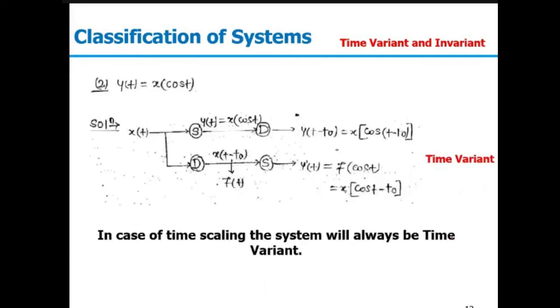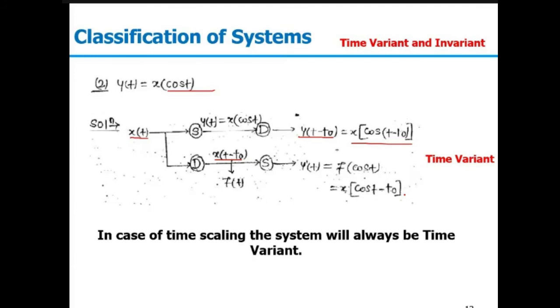Another example, x of cos t. When we delay the output by t naught, y(t minus t naught), it will be x of cos(t minus t naught). And when we delay the input x(t), first it will be x(t minus t naught). So when we pass it to the system, which is cos t, it will be x of cos t minus t naught. Again, both are not equal. The given system is time variant in nature.